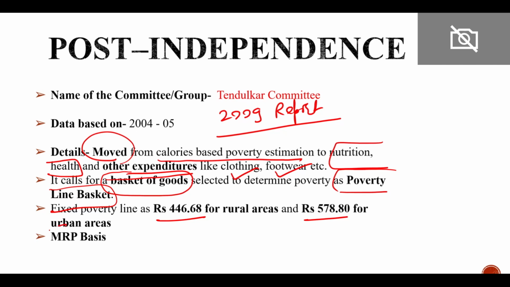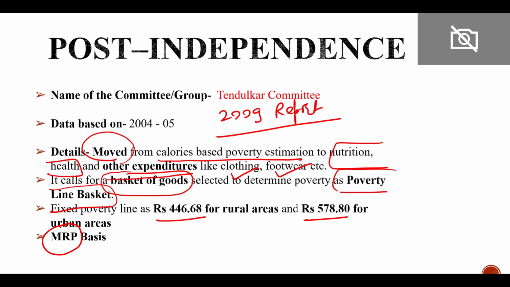They used the MRP basis. So the first time we use the MRP basis. Why? Because MRP will be used only when you consider non-food items also. If you are considering only food items, then URP is sufficient. So MRP was used first time in the case of the Tendulkar committee only, right?